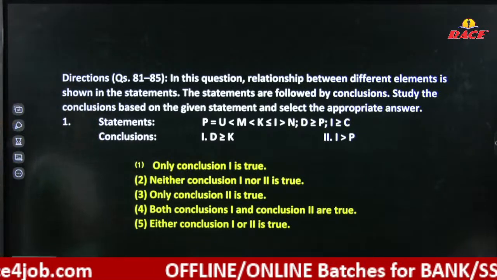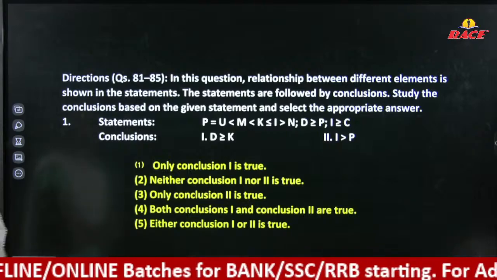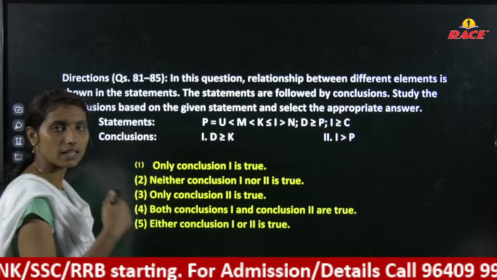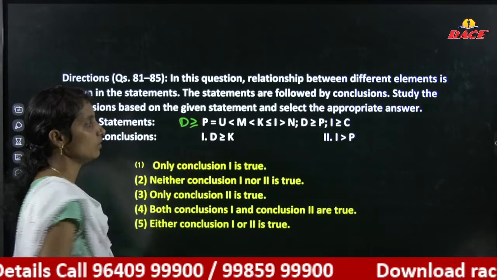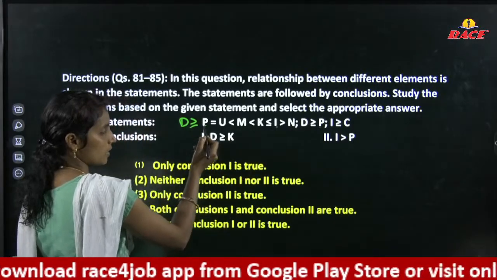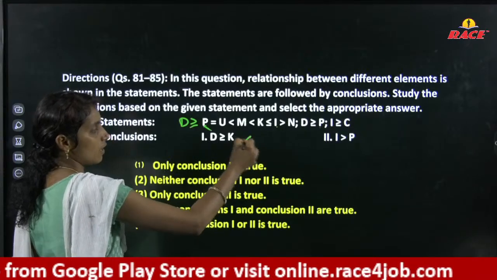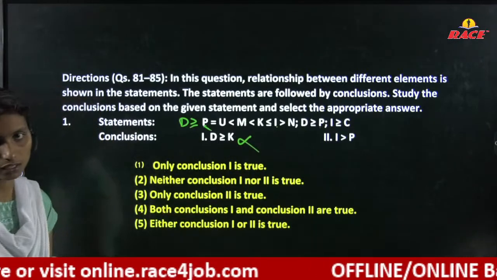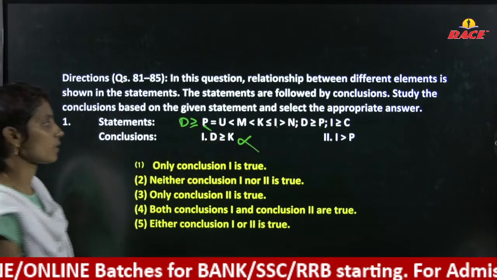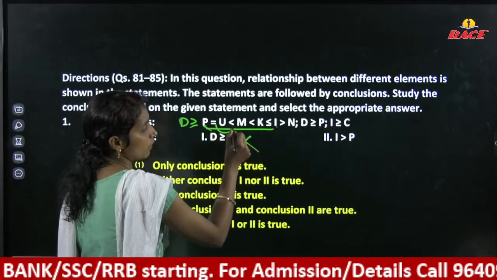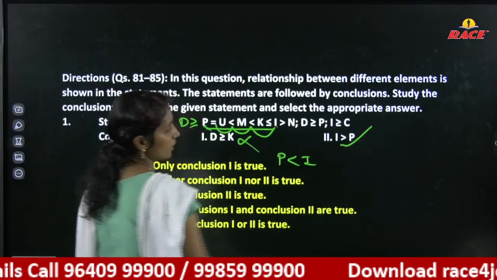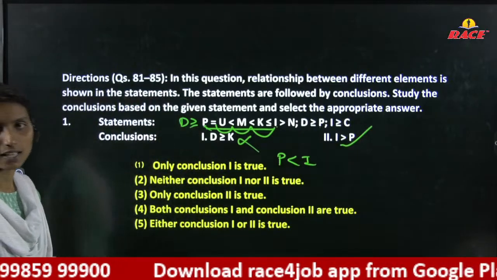Next, D and K relation. Okay. From D to P, we have a relation is greater than or equal. Directly I am writing here D is greater than or equal. From P to I, we have less than relation. From D to P, it is greater relation. P to I, it is less than relation. And here the first conclusion will be a false conclusion because we have two different relations, right? I and P relation. From I to P, equal, less than or equal. P is less than I. Interchange the subject and predicate. You'll get the answer here. It is I is greater than P.